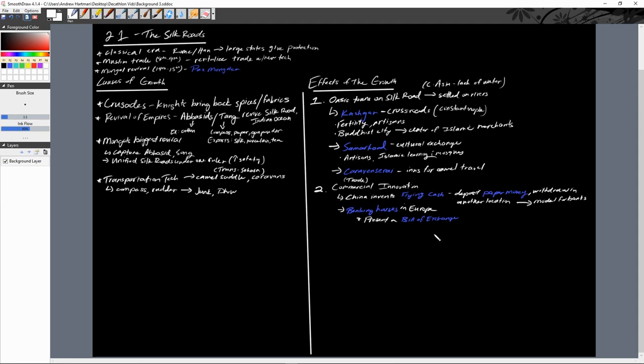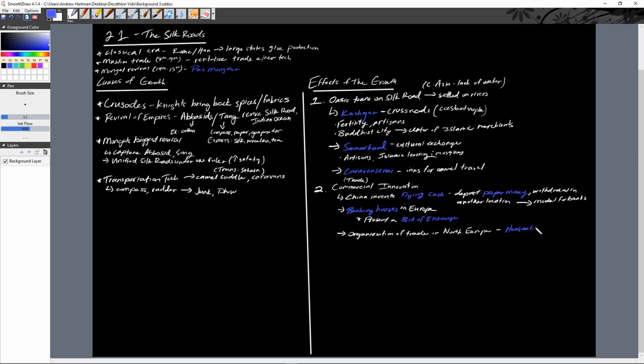As we see Europe start to develop a greater demand for non-European goods from Asia, what we see then is the organization of this kind of large-scale trade, especially in Northern Europe, into a group of cities and states that we call today the Hanseatic League.